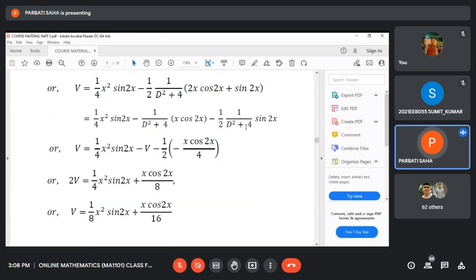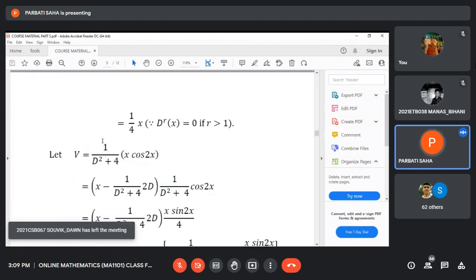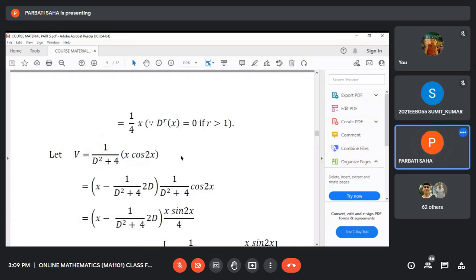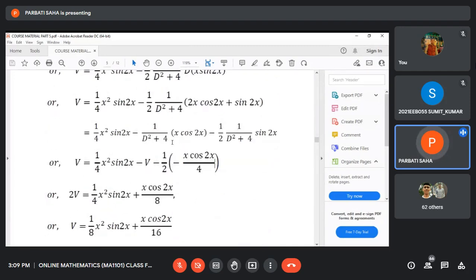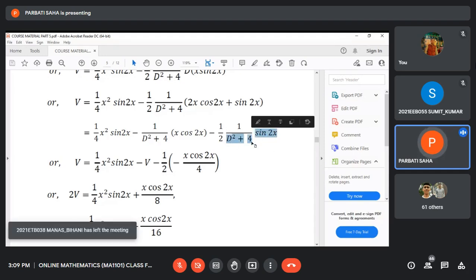Now you see 1 by D square plus 4 operating on sin 2x, we have already computed, the value becomes this. Minus x cos 2x by 4 is the value of 1 by D square plus 4 sin 2x. Okay. And now you see, already we have assumed that V equals 1 by D square plus 4 x cos 2x. So you just put the value here. That is V. And already we have computed the value of 1 by D square plus 4 sin 2x, which is this.